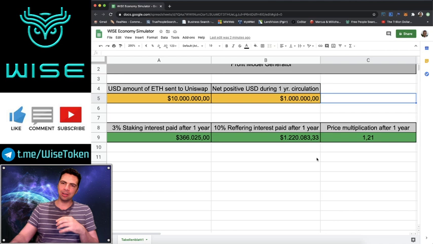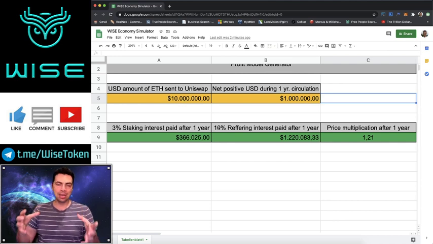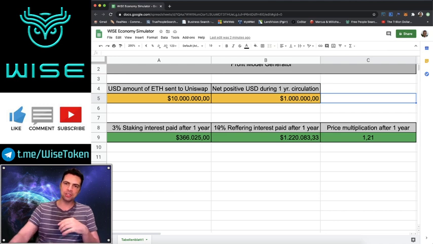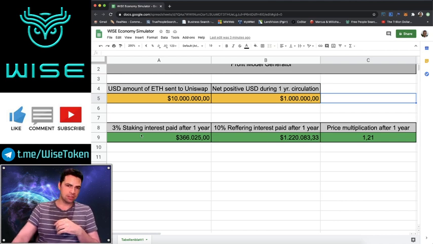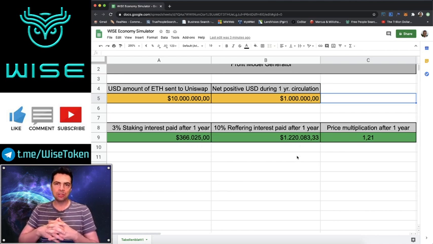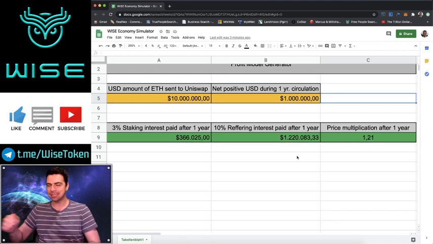And you might look at this and say, wait a second, if only 1 million extra dollars of money came in, how are we paying out 1.2 million in referrals? Well, it's because the price multiplication went up 20%. So actually the price on Uniswap, the market cap, is now higher. And also the fact that this money is rewarded at the end of stake. So the way staking referrals work is the same way staking interest works. So these people aren't cashing out $1.2 million. They aren't able to because it's still in stakes and the stakes haven't ended yet.